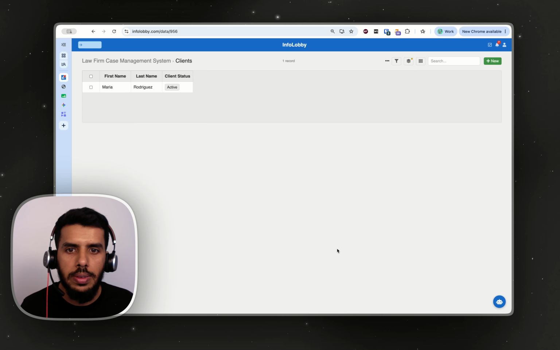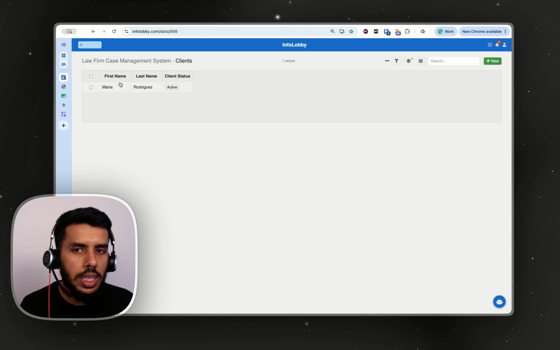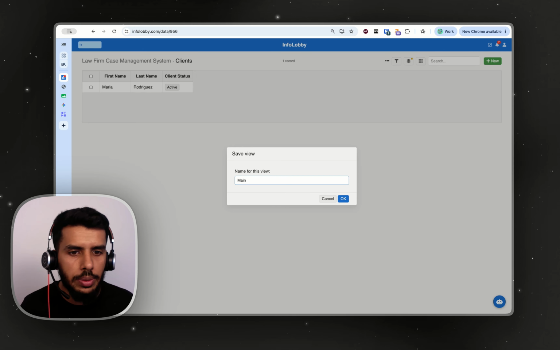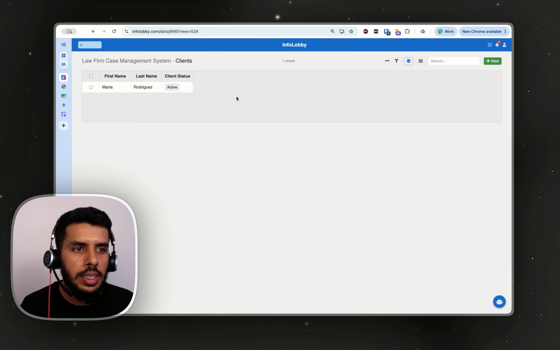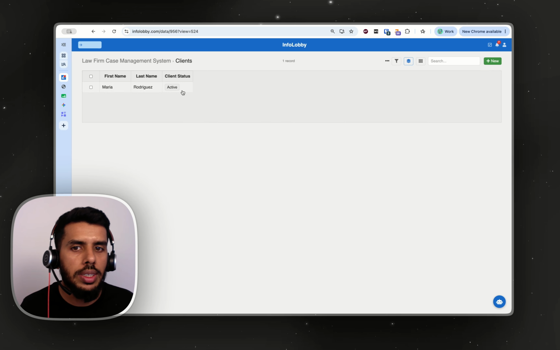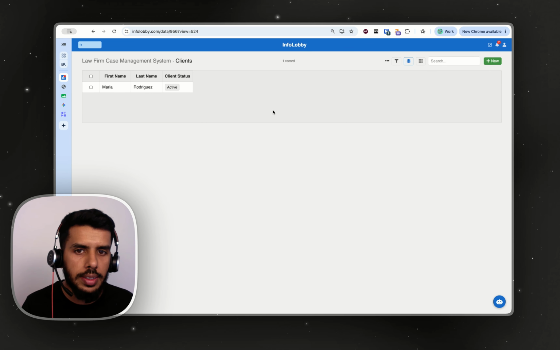I'm going to save it. And now we have a very small table that is really easy for us to navigate. Now you will have to save this particular layout. You can go in here and create this, and I'm going to call this main layout, which is perfect. And then I'm going to make this the default. So every time I come to this table, it is this layout that I see.